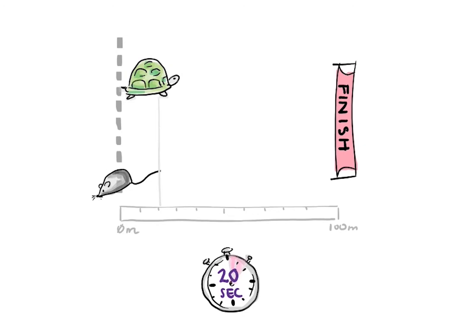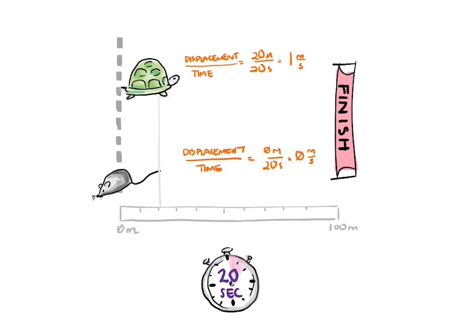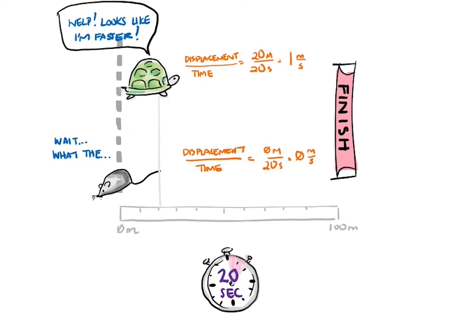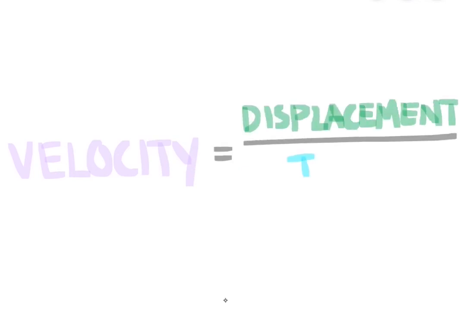When we calculate how quickly the two animals move using displacement, we notice a very significant difference. While the turtle changes its position by only 20 meters in 20 seconds, the mouse's overall change in position is 0 in 20 seconds. What we solved for here, using displacement instead of distance, is known as velocity. And since displacement is a vector, velocity would also be a vector quantity.